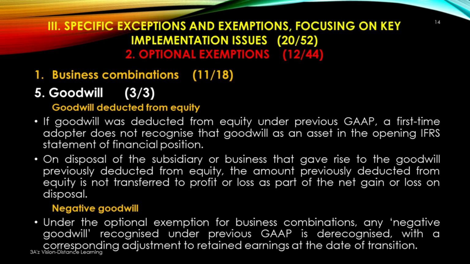Negative goodwill. Under the optional exemption for business combinations, negative goodwill recognized under previous GAAP is derecognized with the corresponding adjustment to retained earnings at the date of transition.